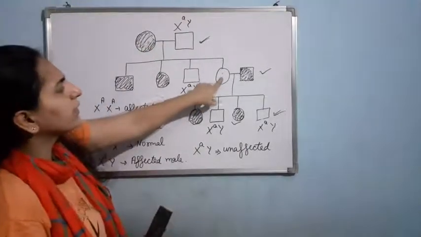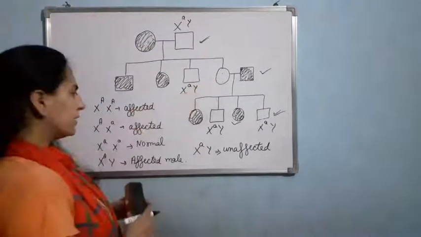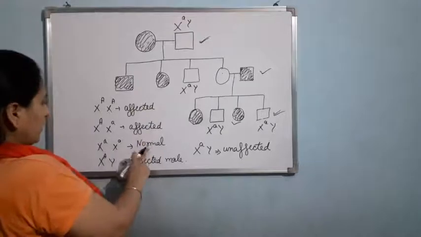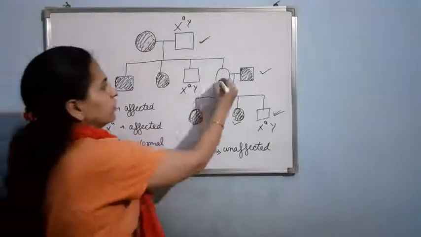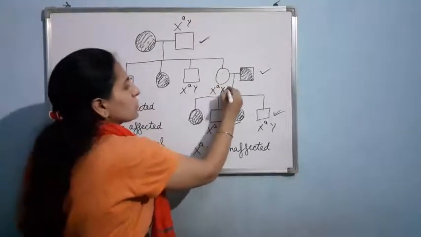Now, the female is unaffected. See here also I can write the female is unaffected. It will again be unaffected normal female X small a, X small a. So the female will be X small a, X small a.